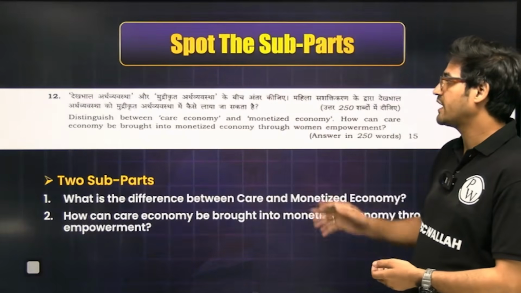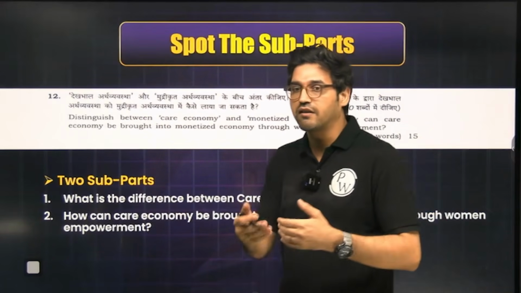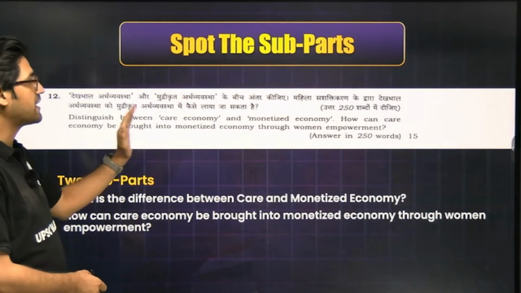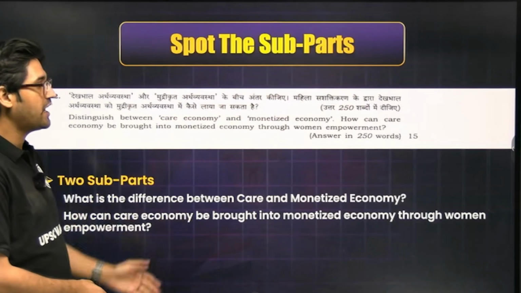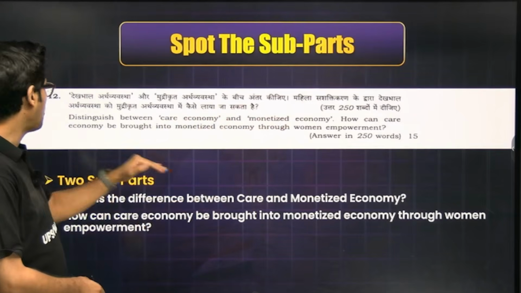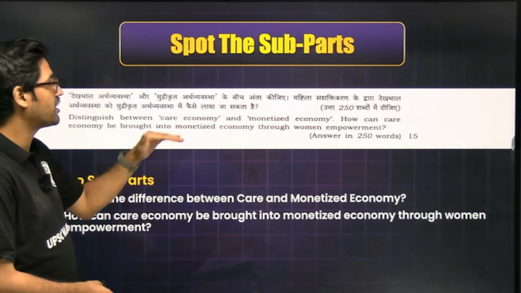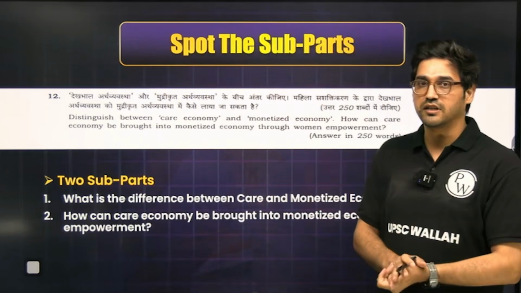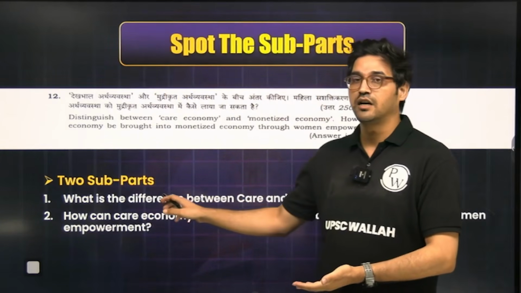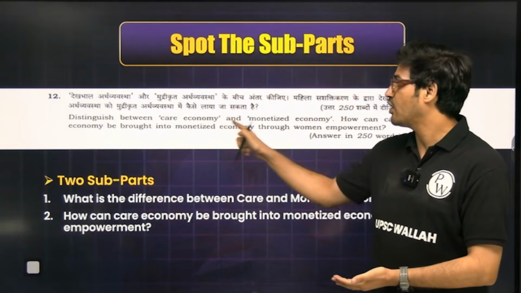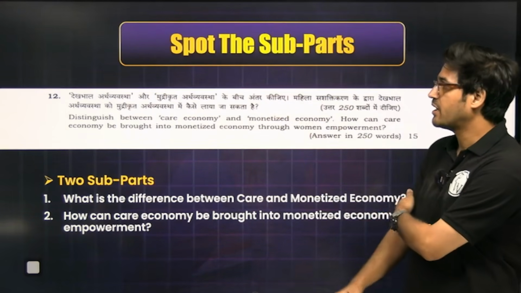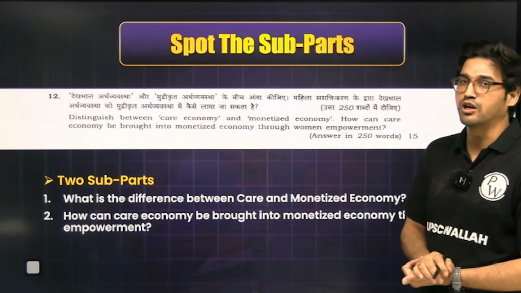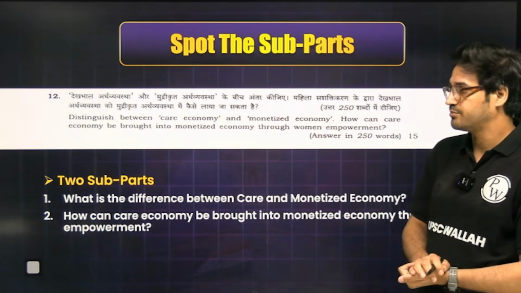Similarly, if you look at a question like this, here the question itself tells you what are the various subparts. Read the question. It says, distinguish between care economy and monetized economy. And then the second part of the question is, how can care economy be brought into monetized economy through women empowerment? Now it's quite explicit. There are 2 subparts. The first is to explain the difference between care economy and monetized economy. And the second part is how can care economy be integrated into monetized economy, especially through women empowerment.